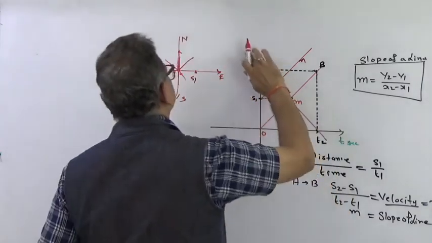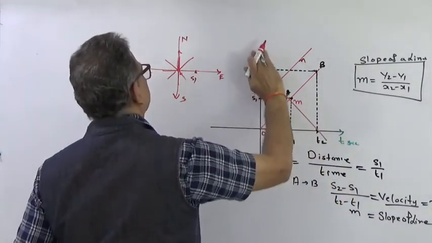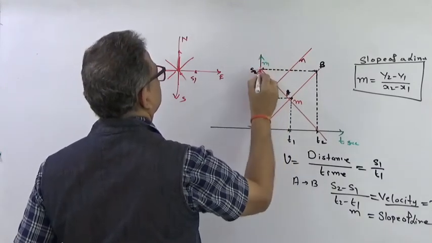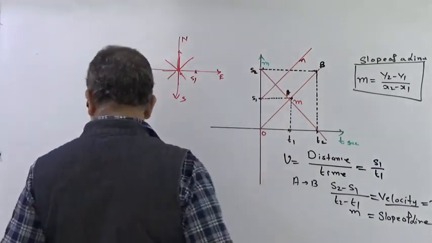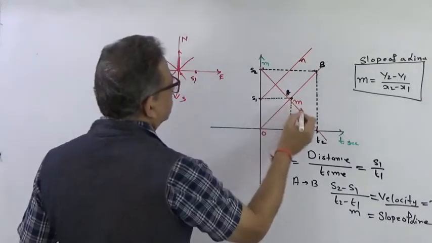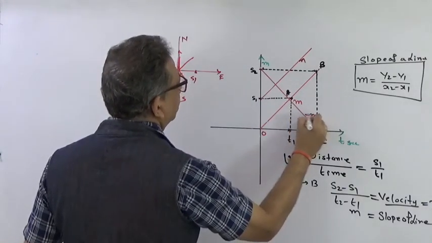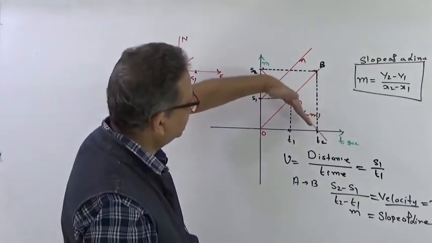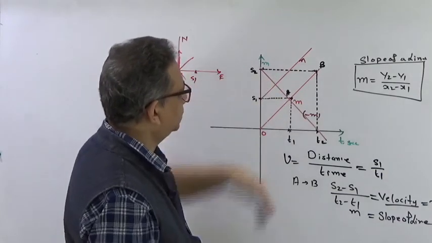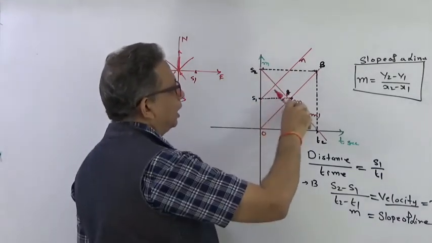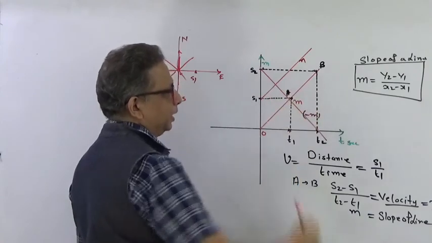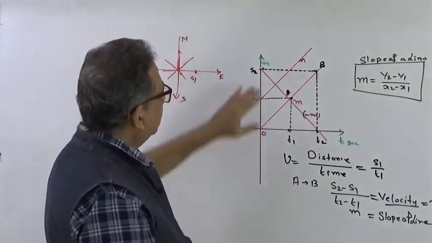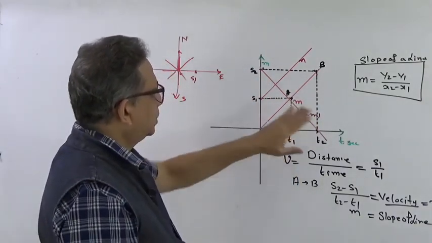This particular graph is intercepting at S2. It also has a slope, but now the slope is minus m. The slope is the same, but it is a reverse of this. This is always called a positive slope, and this will be a negative slope, right? Now in this particular negative slope, the slope is minus.